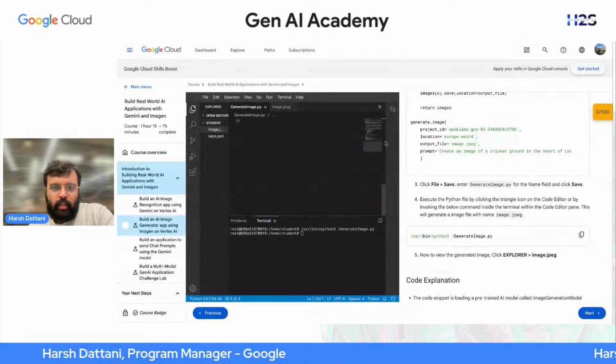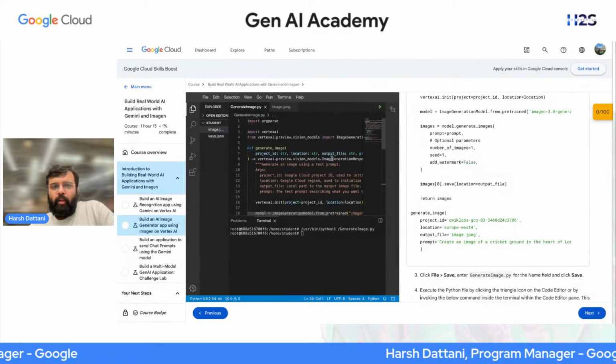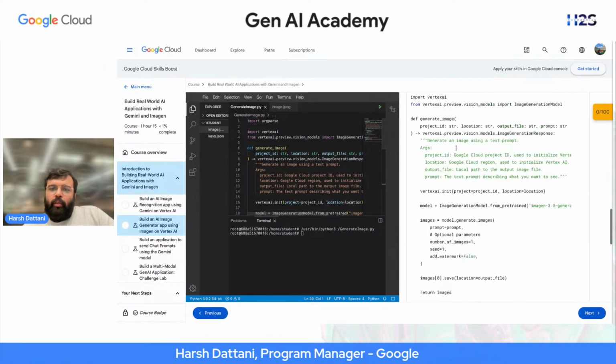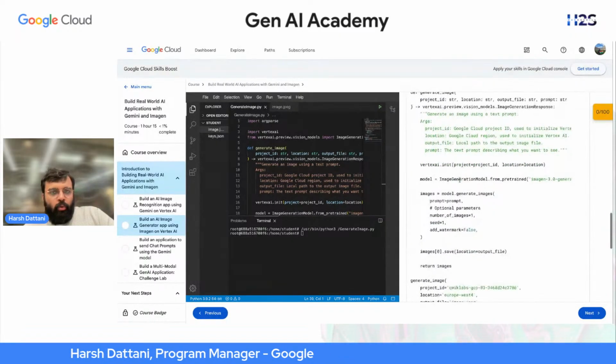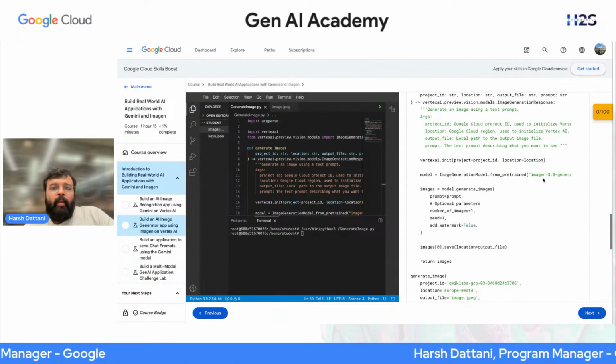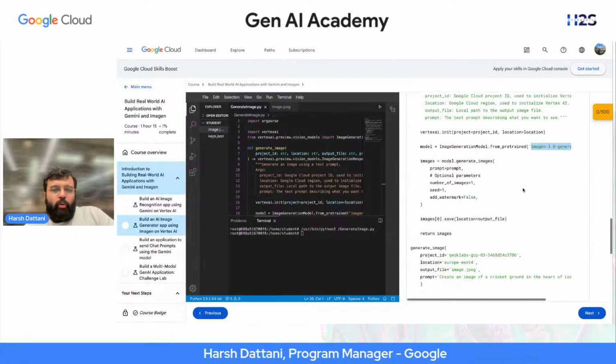See, this is the code for the second lab. I think someone was facing issues in the second lab, so I'll explain how it works. You just have to copy this piece of code, but don't just copy, understand it as well. We connected to Vertex AI. We are using Imagen 3 as a library, right? We want to generate an image.